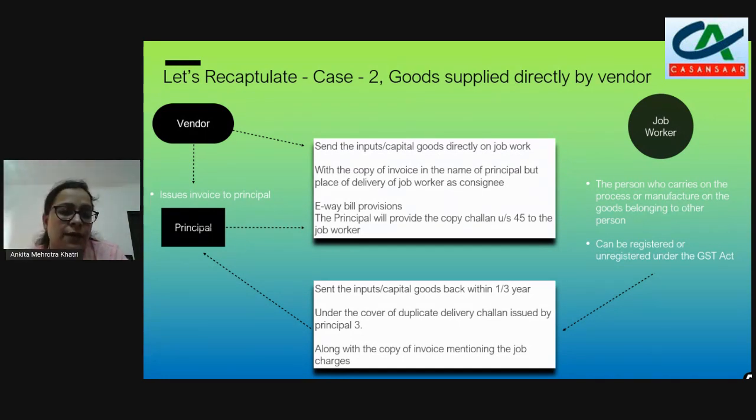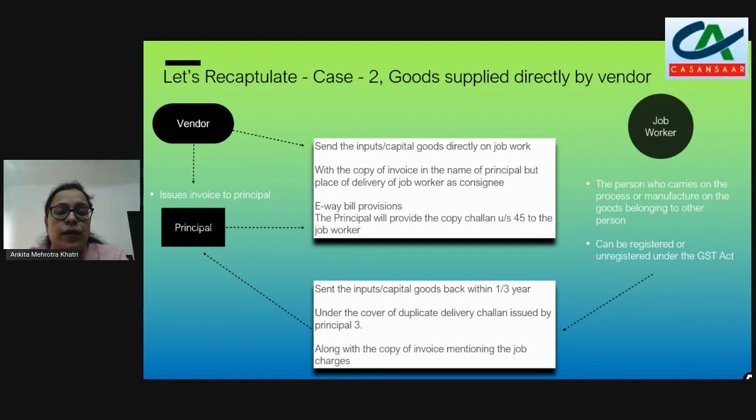Now, how is it done? The vendor is going to make a GST invoice in the name of the principal, whereas the vendor will use the concept of bill to and ship to. The vendor is going to bill the invoice in the name of the principal and ship it in the name of the job worker. That is, the job worker can be a consignee in this case. The place of delivery will be that of the job worker.